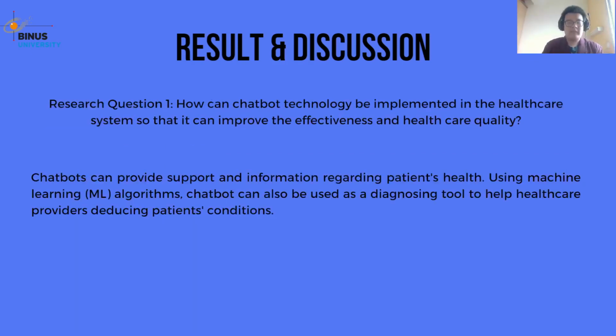Next, I'd like to discuss the result from our research, starting from the first research question that's about how can chatbot technology be implemented in healthcare system so that it can improve the effectiveness of healthcare quality. So from our study, we found that chatbot can be used to provide support and give health-related information towards the patients. Chatbot can also be integrated into the healthcare system to provide better communication, better user experience, and also improve the accuracy of the disease diagnosis and give a more effective healthcare service towards the patients.